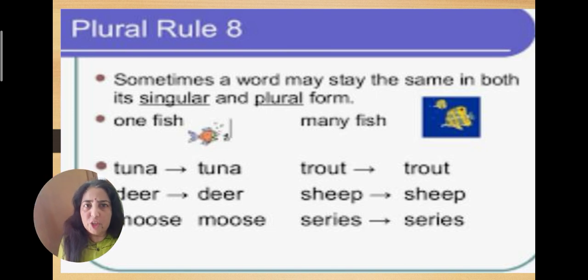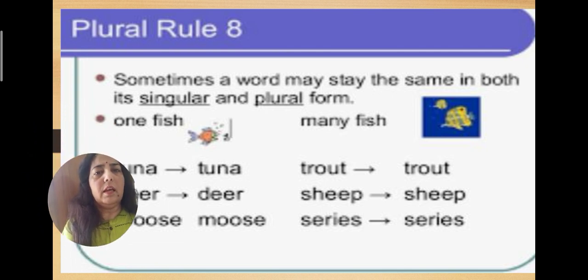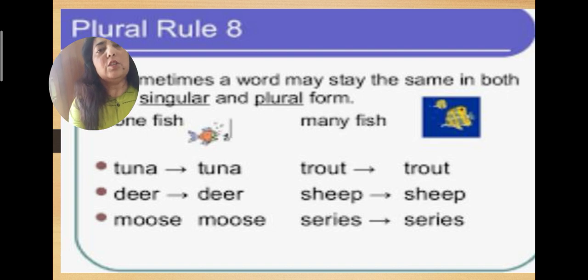At times we use fishes also, but we use that in case we are talking about different species of fish together. Okay, so many fish or many fishes. If we are talking about the fish of the same species, then we say many fish. But if we are talking about different kinds of fish, then we can say fishes also. Okay, sheep is sheep, deer, deer, moose, moose. I'm not talking about mouse, so don't be confused. I'm saying moose. M-O-O-S-E, moose. And mouse, what is the plural of mouse? It is mice.